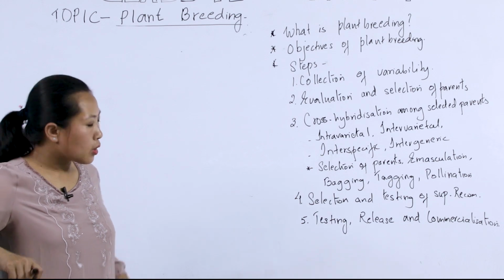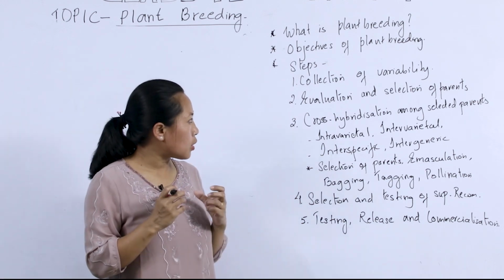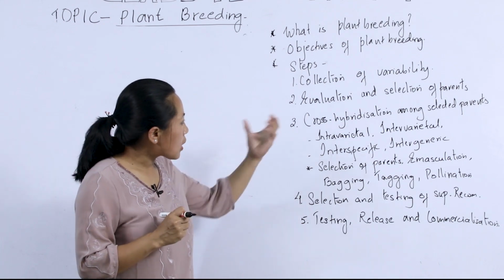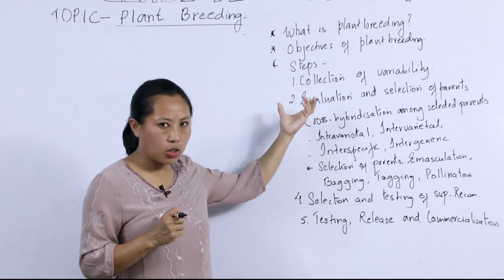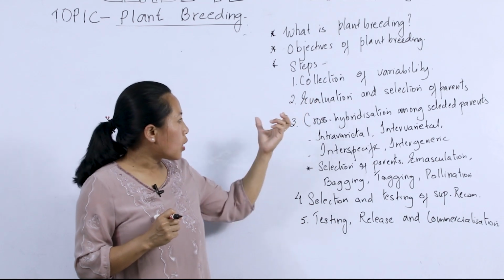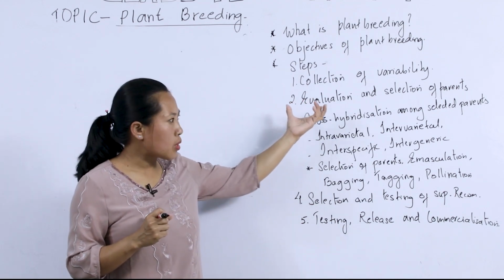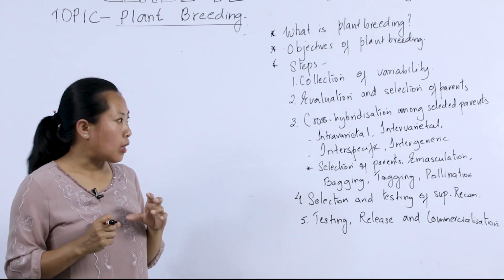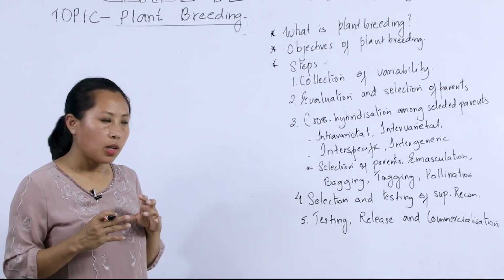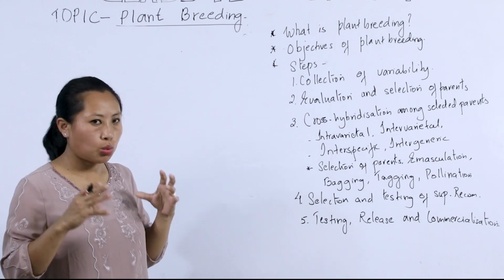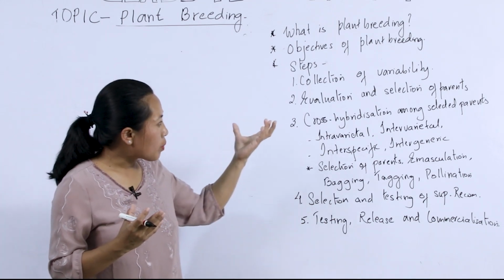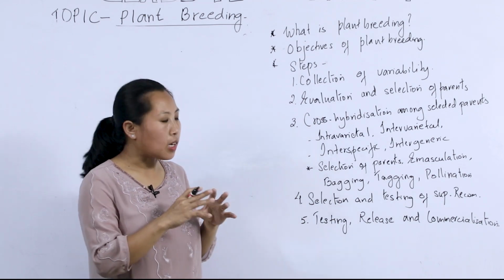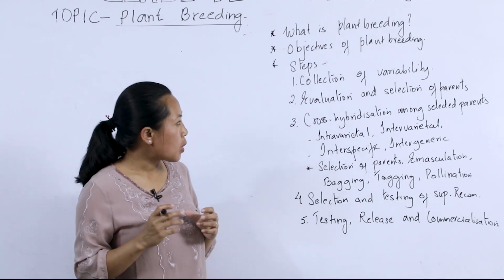So the next step, after the diverse plants have been collected for a particular trait, is evaluation and selection of parents. Okay, so in the second step, evaluation and selection of parents involves picking up the plants that are better performing, that are better from among the total collection. So in the second step, plants that are better than the others are selected to be used as parents.